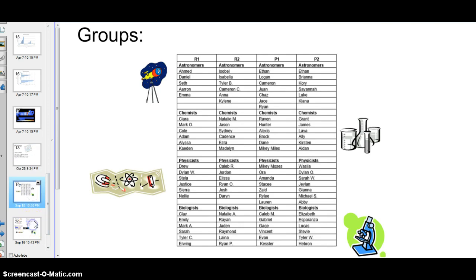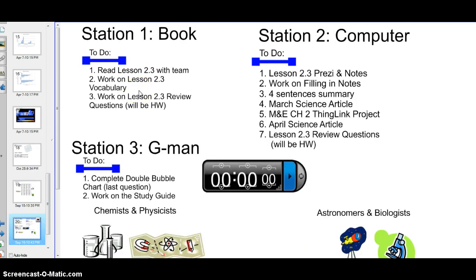And then we had stations. So 4 things that you should have done. You should read lesson 2.3, have your vocab done, do your notes, and then have your homework, which is lesson 2.3 review questions. We did this part at my station, so we worked on the study guide, and this double bubble chart that's in the back of your notes, that needs to be filled out because that will help you. That's the last question of the test. So those are the things that we did.